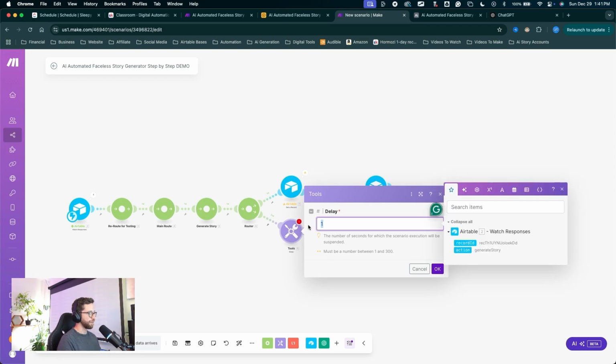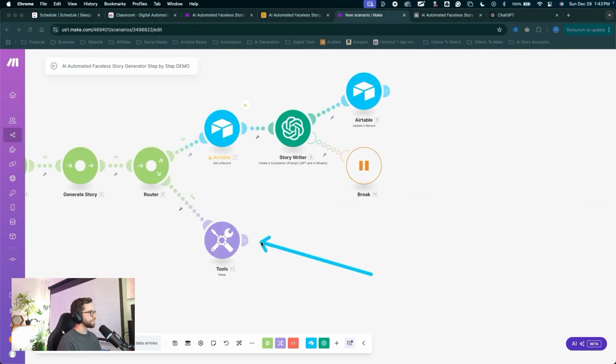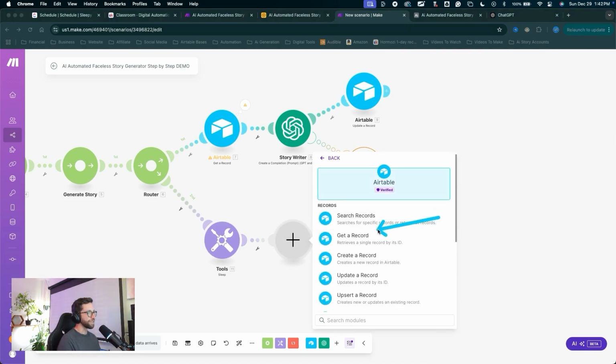We're just going to put a short 5-second delay on this operation just to make sure the story writer has finished writing and the Airtable base is updated before this chain is executed. To organize your modules quickly, you can come down, click the auto align button. I'll click the plus to add a new module. This is going to be Airtable. We're going to get a record.